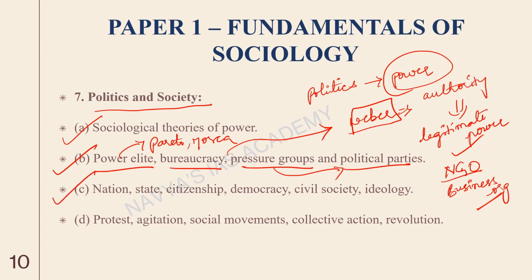Next is nation, state, citizenship, democracy, civil society, ideology. All these are general concepts, but at the same time we will try to relate them with certain thinkers and understand them from a better perspective. The last topic under this is protest, agitation, social movements, collective action, revolution. See, all these things sound very similar, but there is a stark difference between each. For example, protest could be just for a day or two, but when it goes on for a longer period, then it becomes a social movement, right? So we will look at all these things in detail under this chapter.